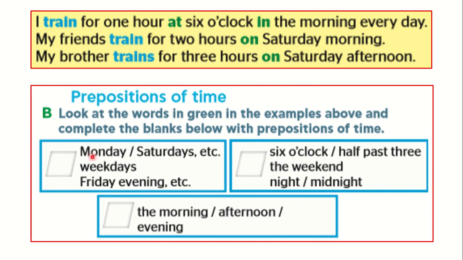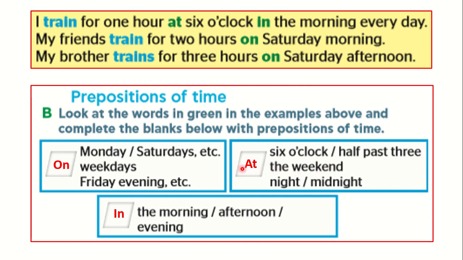We have days of the week: Monday, Saturdays, weekdays, Friday evening. These are days of the week. So we say on. But when we read the time, when we say the exact time, the hour, as if we are reading the time from a watch, we say at 6 o'clock, at 3:30.